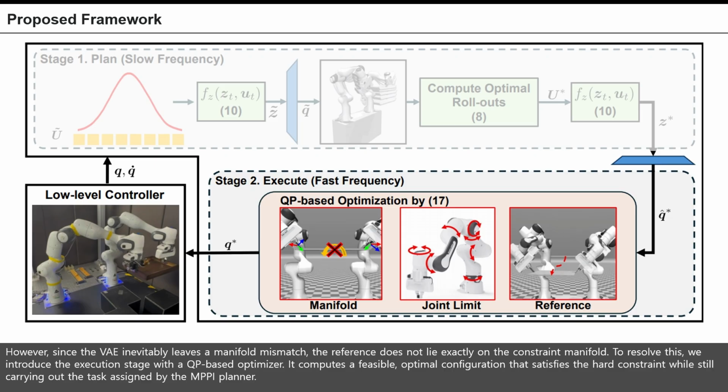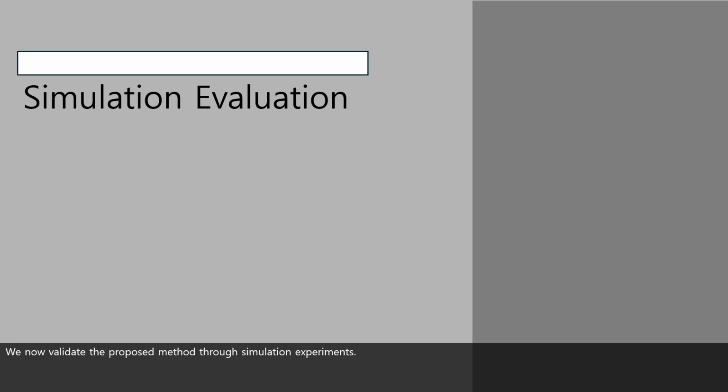To resolve this, we introduce the execution stage with a QP-based optimizer. It computes a feasible, optimal configuration that satisfies the hard constraint while still carrying out the task assigned by the MPPI planner. We now validate the proposed method through simulation experiments.